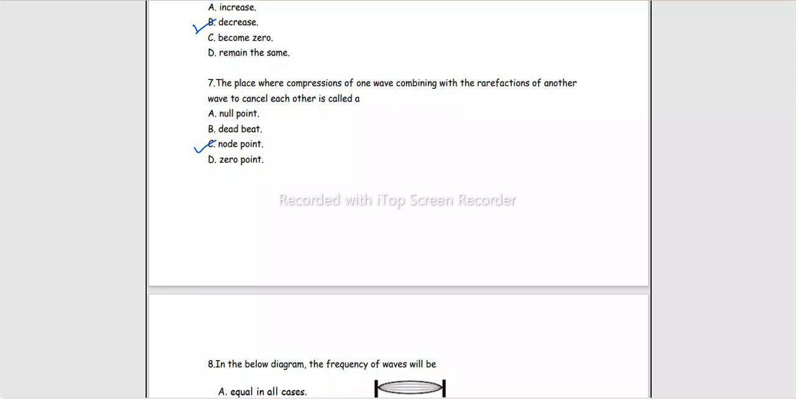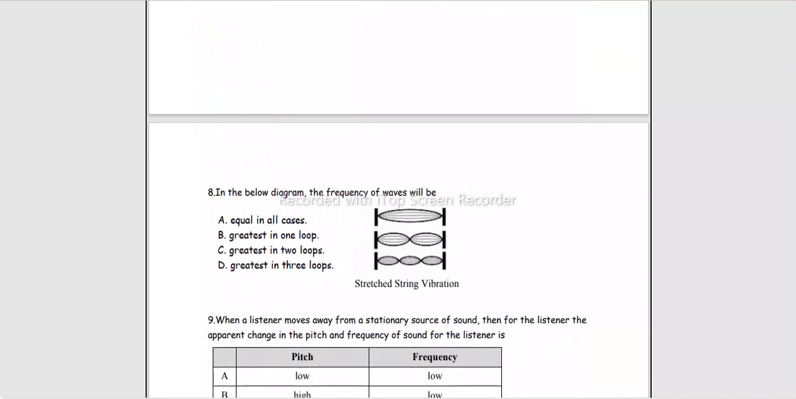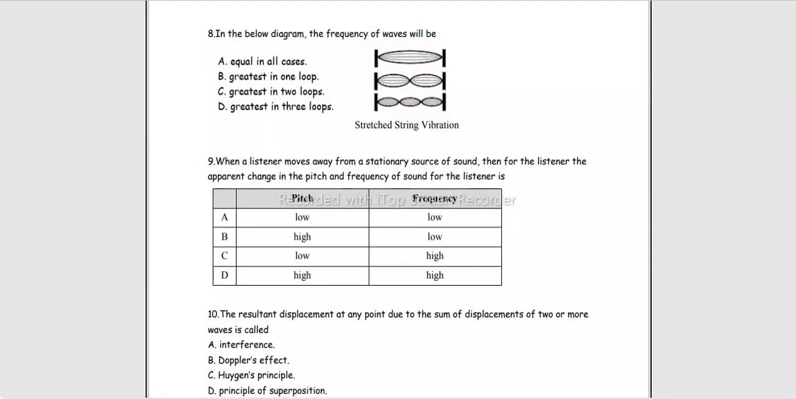given that the amplitude of both the waves were equal, right? And the medium particle stays at the mean position. In other words, these are the points that we refer to as node points. In the below diagram, the frequency of wave will be equal in all cases, greatest in one loop, greatest in two loop, greatest in three loop.